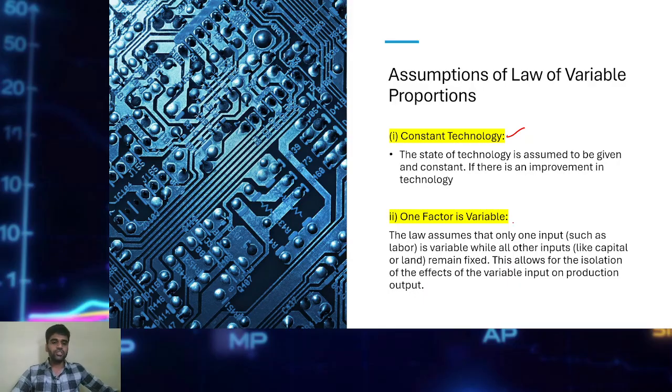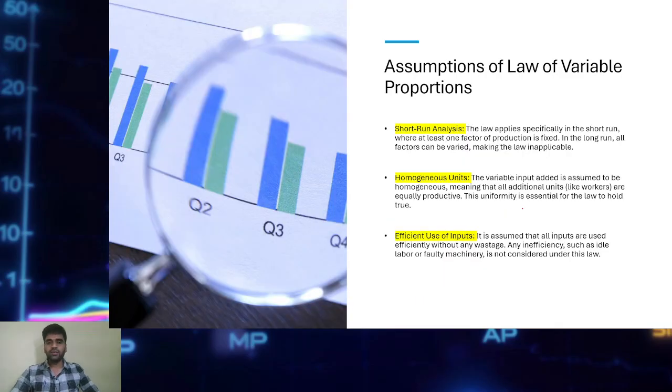We are assuming that technology will be constant and there will be no improvement over the technology. As you know, in the short run, the law of variable proportions assumes that one factor is variable and one factor is fixed. Of course, the variable factor is labor and the fixed factor is land. This assumption is very important, because the theory works under short run analysis. In the long run it cannot be so. In the long run, both factors of production will be variable and there will be no fixed factor of production.